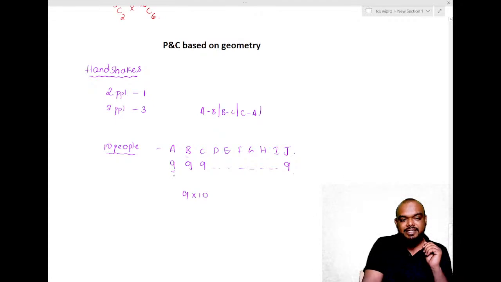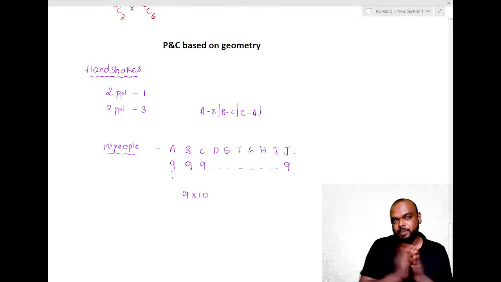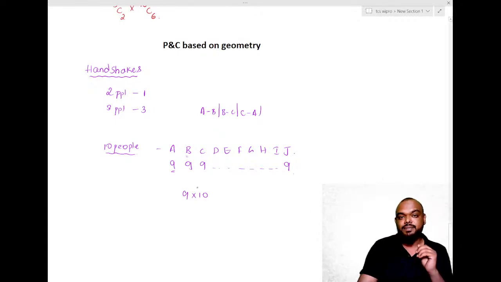When A is done with shaking his hand with every other person, he comes back and sits. Now B starts shaking his hand with every other person. He will give 9 handshakes. But B is once again giving a handshake to A. It means between them handshake happened twice. A already gave 1 handshake to B, now B is giving 1 more.